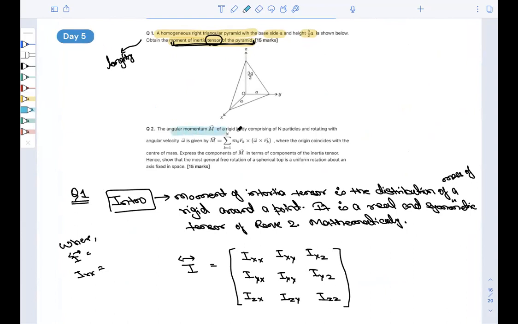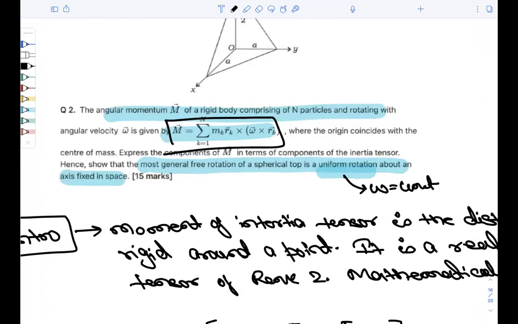Next one, this is a derivation. The angular momentum is given by, prove this. Then the most general rotation of the spherical top is uniform rotation. Uniform rotation, that means omega will be constant. Okay, and this formula we have already read, this we need to prove. Now understand one thing, these are conventional types of questions that are written in your notes. So it is in the notes, and it will not change, the value of this angular momentum will not change. This is the derivation that you have to do again and again. So please remember, memorize these derivations, that will help you in the examination to save time as well as space also. Why space?